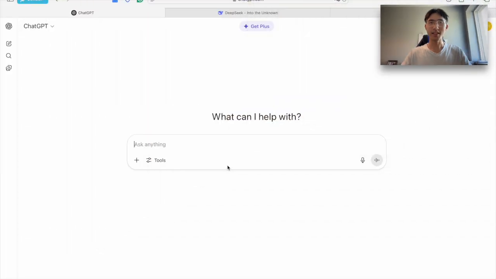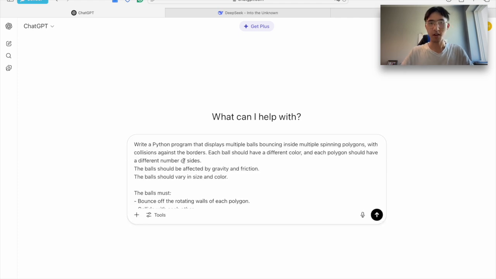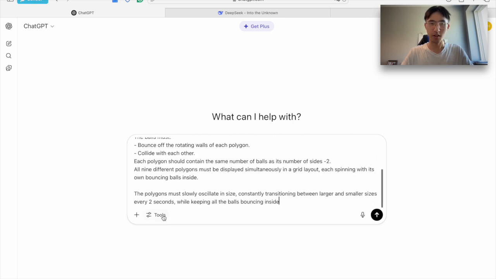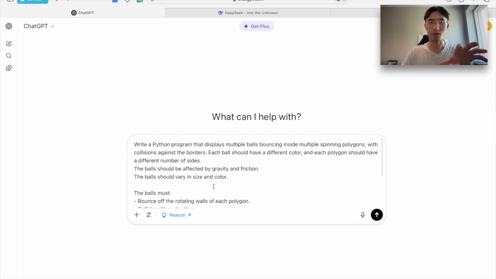So let's get started. Okay, so as you can see now, we have ChatGPT, Deepseek, and Grok 3, of the strongest AIs in the market right now, open on the screen. And I'll be pasting the same prompt to all 3 of the chatbots and see how they respond. So in the tools here, I'm going to select think for longer, because we need a more powerful model to be employed here for ChatGPT to reason it out.